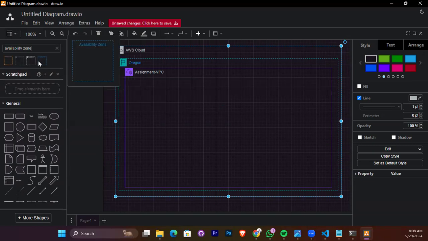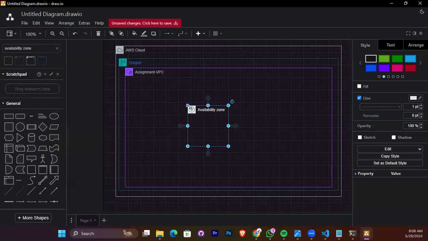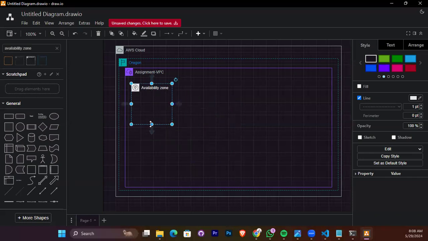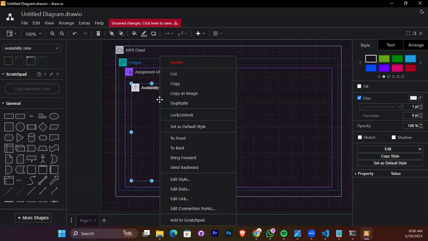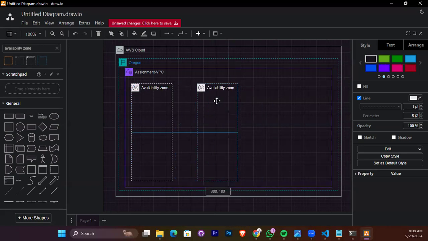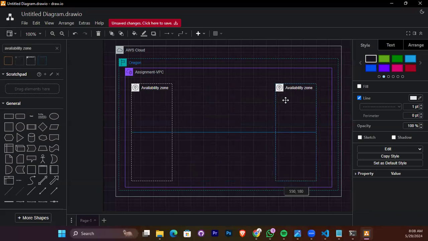Which one should we use? The blue one. Use the white one. Okay. So we have how many availability zones? 2. Don't make this one big, just make it small, divide them, and then expand down.